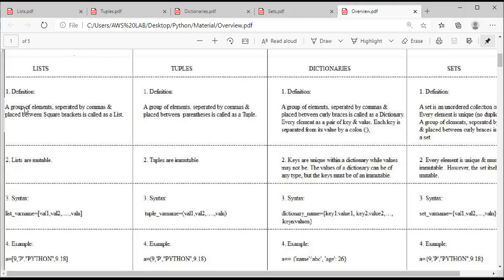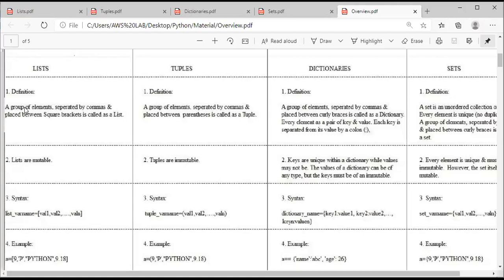But the difference between dictionaries and set is, in a dictionary each element is divided into two parts which are called key and value, where they are separated by a colon. Here, element in this sense has no parts. That is the difference between the definition of dictionaries and set. Hope now every one of you understood the definition of list, tuple, dictionaries, and sets.